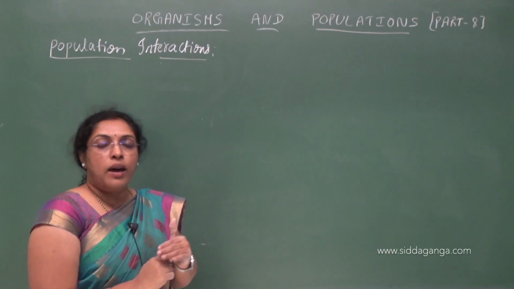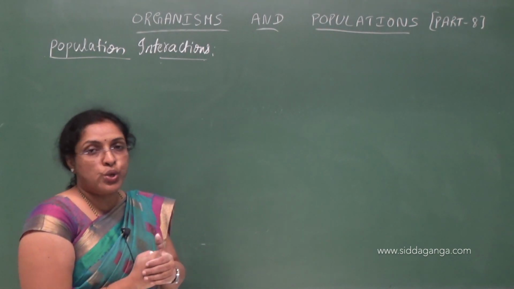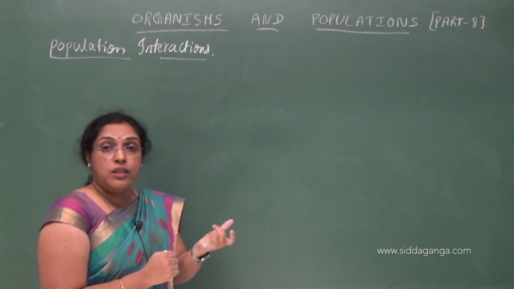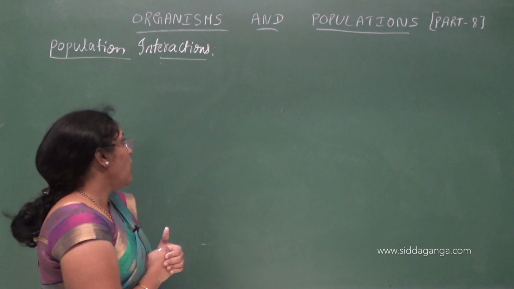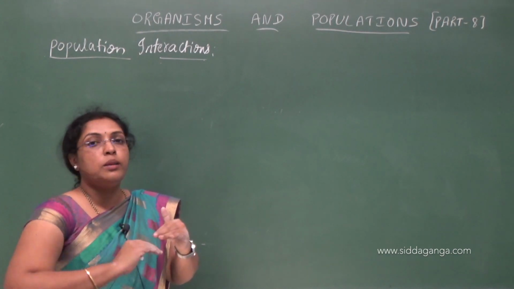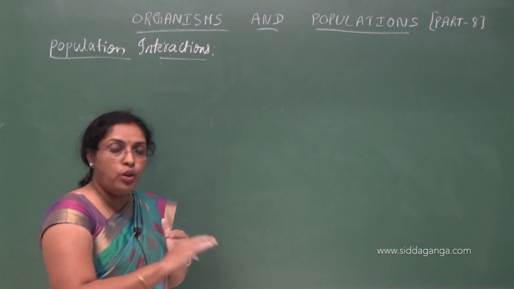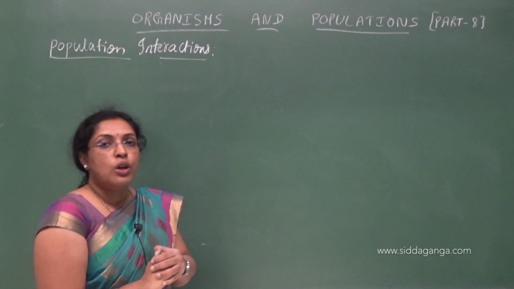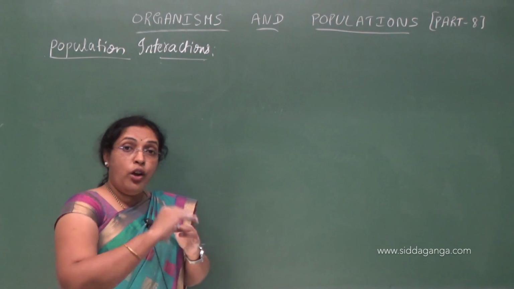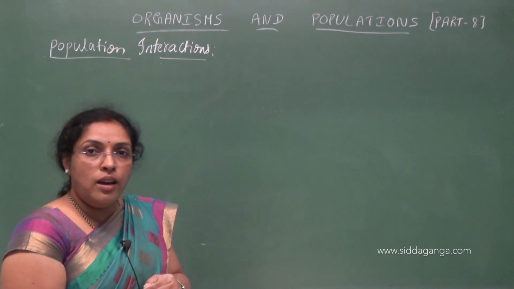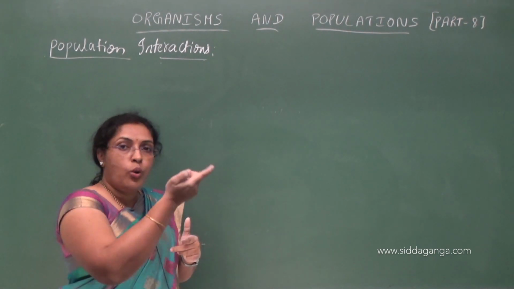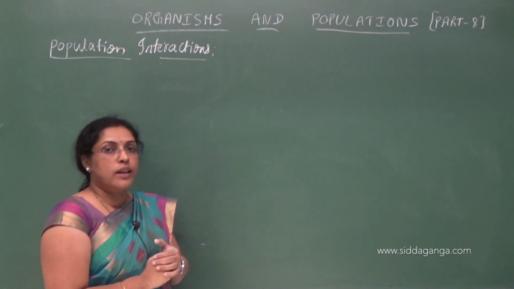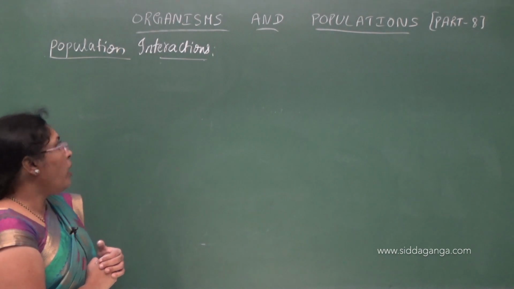Endoparasitism, here the parasites are present inside the host organism, either in the liver, kidney, lungs and blood. And in brood parasitism, the parasites are not dependent on the host for nutrition, mainly they are dependent on the host for laying of eggs, because they cannot build the nest, so that the host organism will incubate the parasite's egg. That comes under brood parasitism.